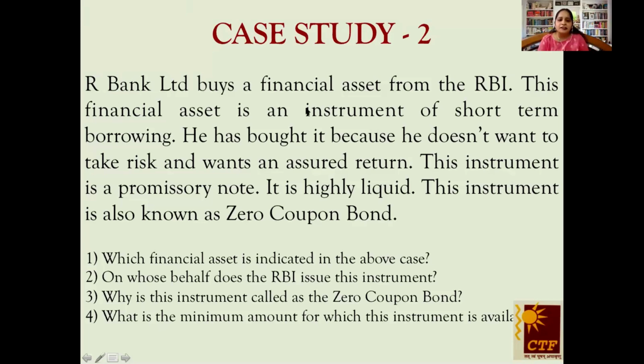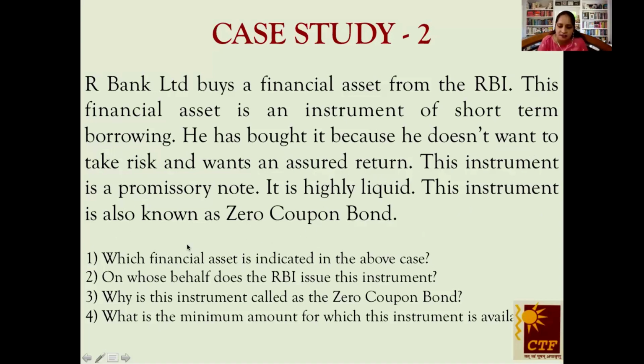R Bank Limited buys a financial asset from the RBI. This financial asset is an instrument of short-term borrowing. He has bought it because he doesn't want to take risk and wants an assured return. This instrument is a promissory note. It is highly liquid, and this instrument is called a zero coupon bond.